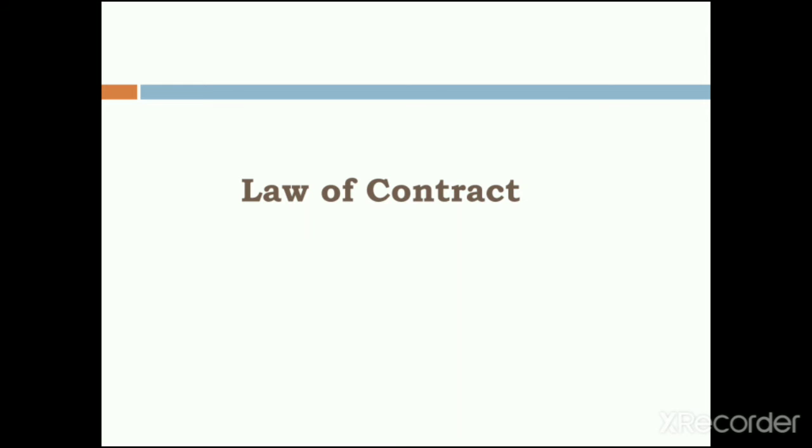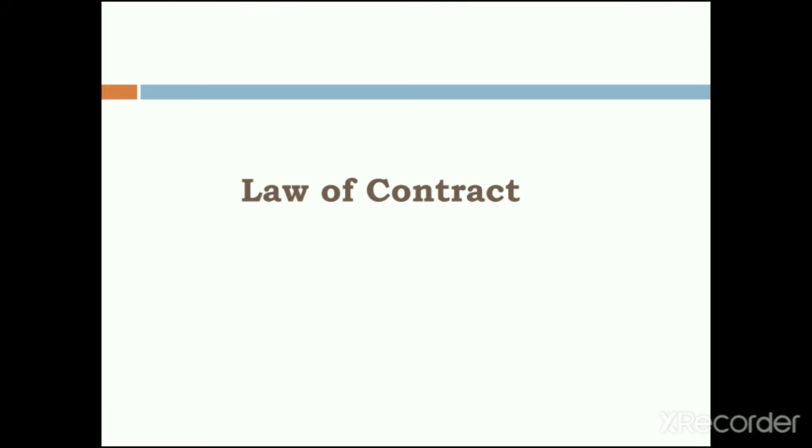What do you mean by law of contract? When you form a contract, the contract should be legal. It should be supported by law. If the contract is illegal, if it is not supported by law, the contract will not become valid. The contract will not be accepted. So the law has specified that all these things should be present in a contract. Then only you can make a proper contract, right? So what are the rules and regulations related to a contract, which are said in various sections?